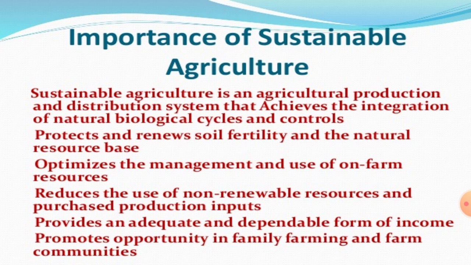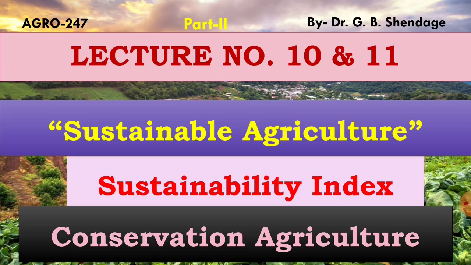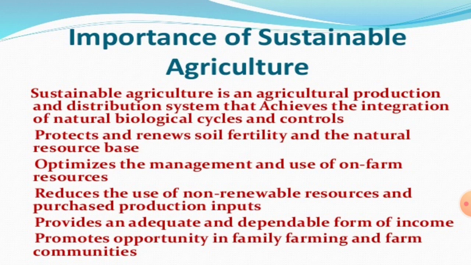Sustainable agriculture is safe for the environment, soil fertility, and living organisms. It does not create any environmental pollution and is not harmful to the soil as well as the microorganisms present in the soil. In sustainable agriculture there is maximum use of renewable resources and minimum use of non-renewable resources. These are the different advantages of sustainable agriculture. This is the first part.